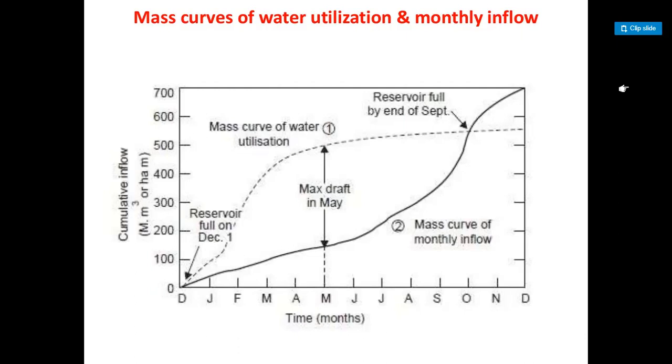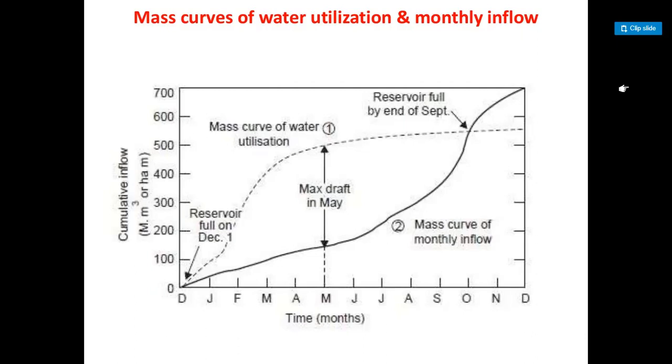The slope of the line PQ would give the average rate of flow during the period T5 to T7. The rate of flow at any time is indicated by the slope of the tangent drawn to the mass curve at the corresponding time. If the mass curve is horizontal, having zero slope for a particular period of time, it means that there is no discharge in the stream during that period.